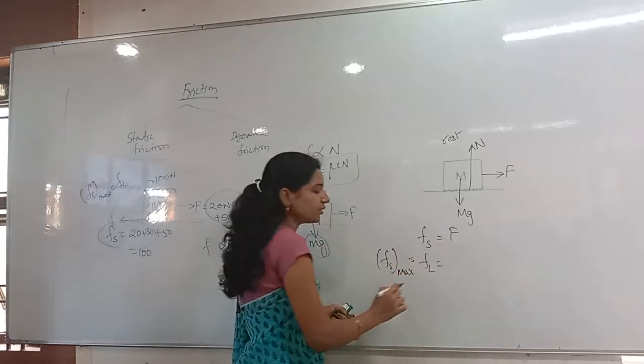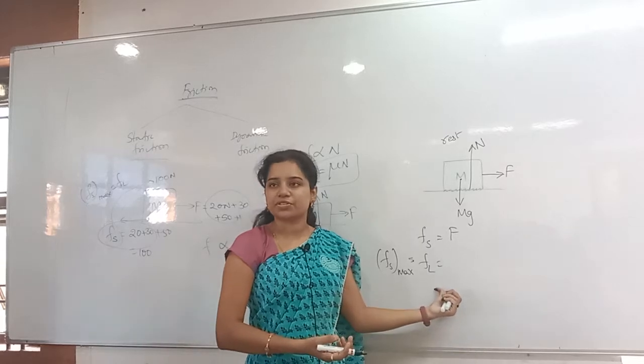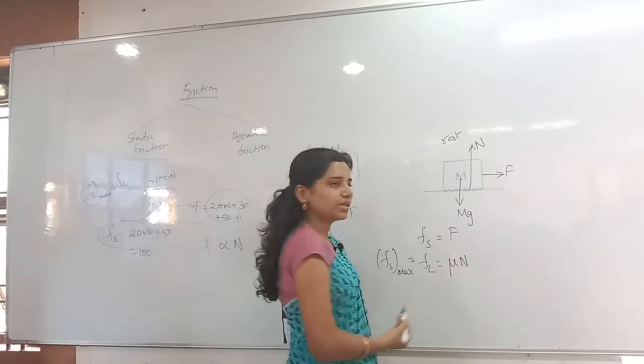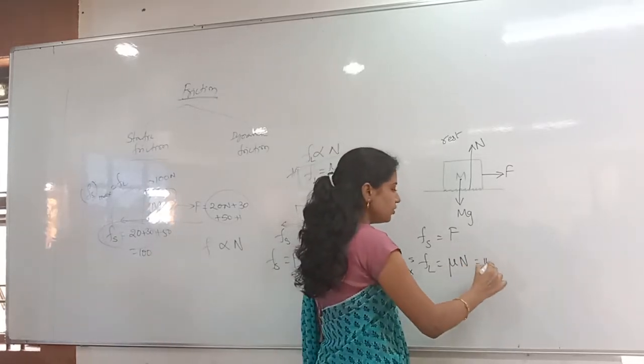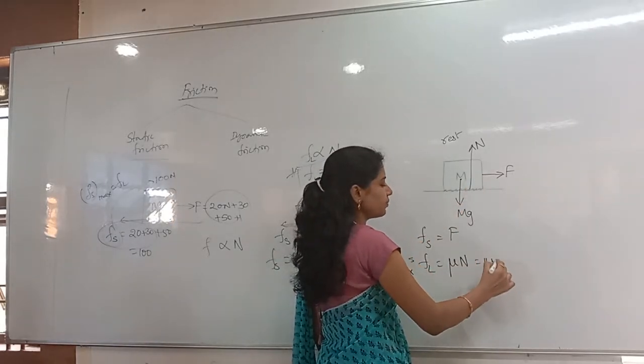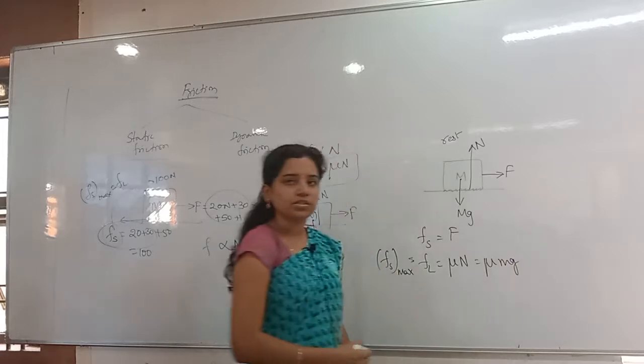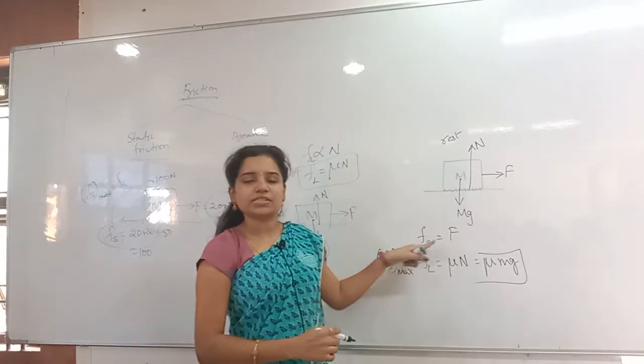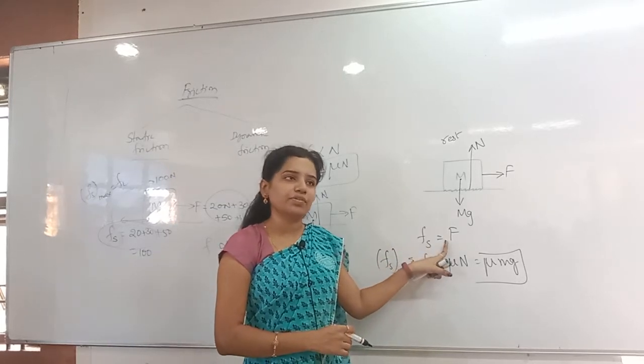The maximum static friction it can have is what? Limiting friction only. That limiting friction is equal to what? Mu into normal reaction. In the place of N, I can write mg. So here Fs is equal to F. Why? Because the static friction is equal to the applied force.